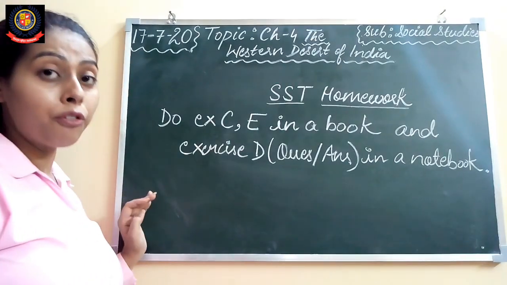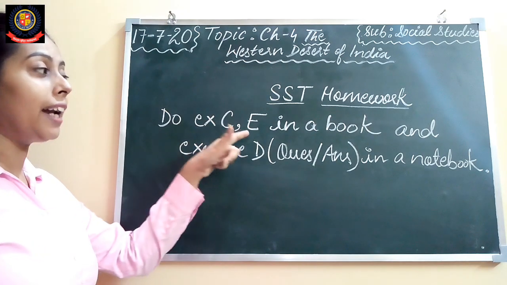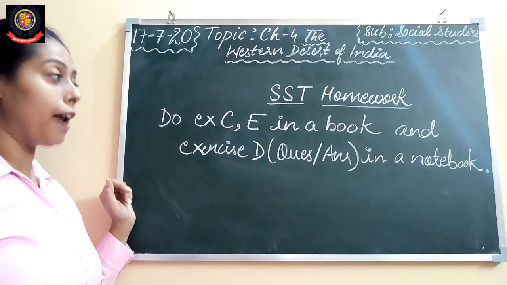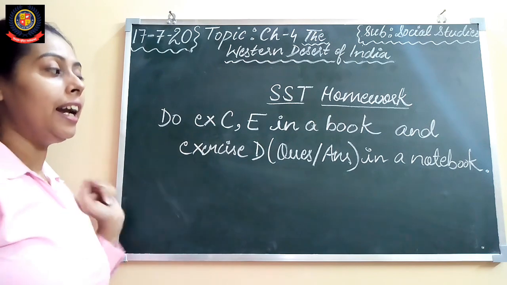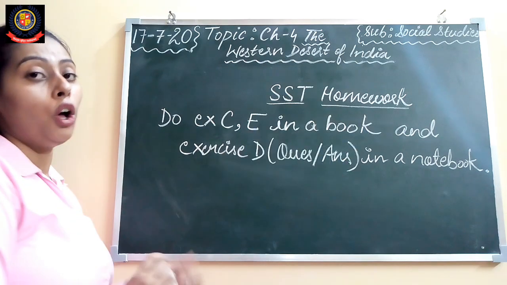Right? You have to do exercise C and E in a book and you have to do exercise D, that is the question answers, in a notebook.